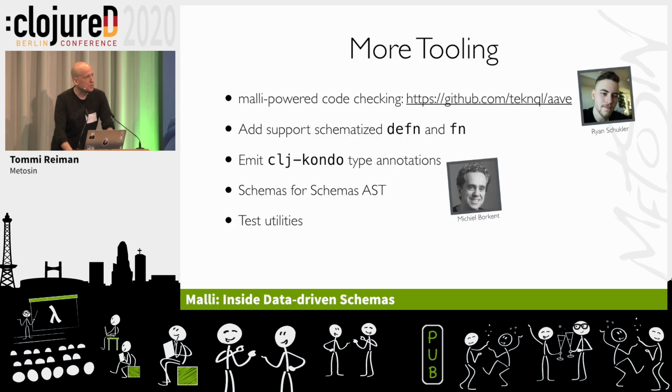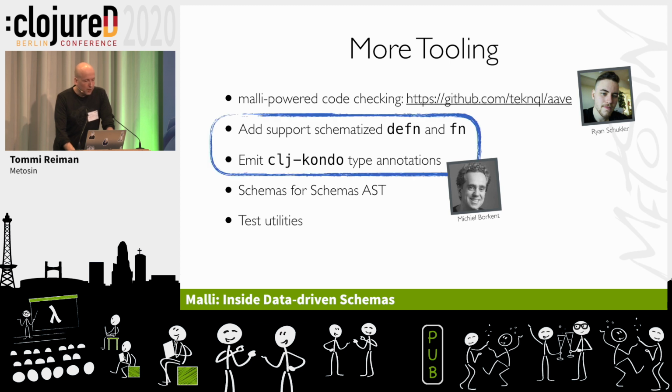More tooling. There's this Aave, which is basically Ghostwheel for Malli, done by Ryan. That's great. The goal was to have functions that could have schema annotations and maybe clj-kondo type annotations there, and write schemas for schemas themselves, so you could validate the properties. That would be nice. But actually yesterday I got it working, so I tried to do this, and this is the end result.